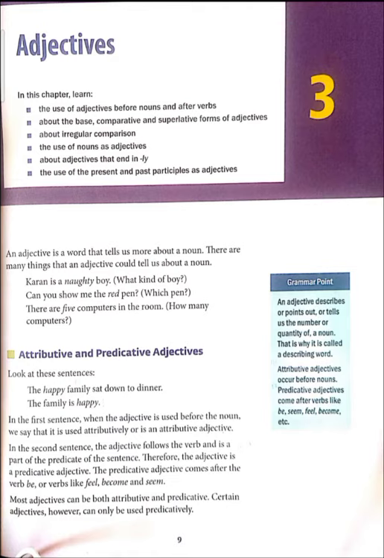Now let's learn about attributive and predicative adjectives. What do you mean by attributive adjective? Attributive adjectives are those adjectives that come before the nouns. And predicative adjectives are those adjectives that come after the verb. Okay. See the example in your textbook. This example has been given as: the happy family sat down to dinner.